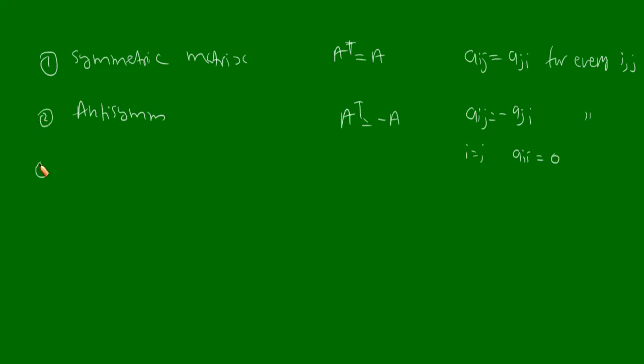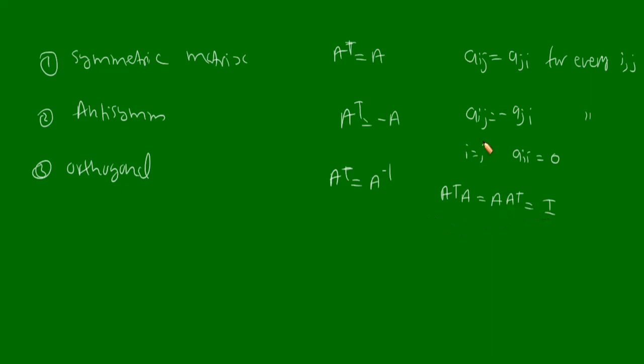Now the third category is the orthogonal matrix. A matrix is said to be orthogonal if A transpose is equivalent to A inverse. A transpose will be equal to A inverse. Or we can say A transpose into A is equal to A into A transpose is equal to identity.